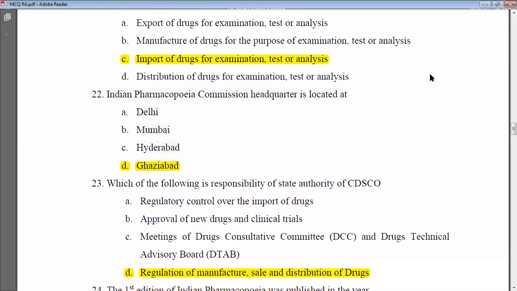Indian Pharmacopoeia Commission headquarters is located at where? What are the different options? The first is Delhi, second is Mumbai, third is Hyderabad, and fourth is Ghaziabad. Which is the correct among all these? Right, it is Ghaziabad. So Ghaziabad is the particular place where the Indian Pharmacopoeia Commission headquarters is located.